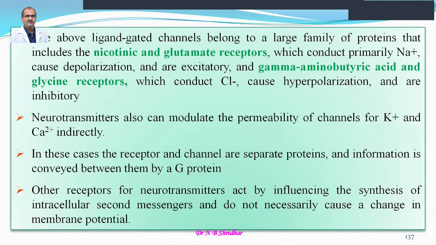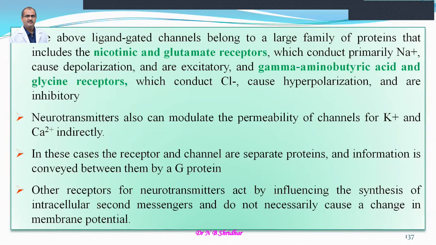We have already discussed what a ligand gated channel is: one to which, if a ligand like a chemical or neurotransmitter binds, then the activity will start.